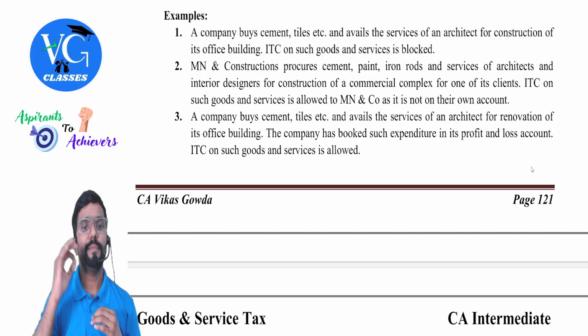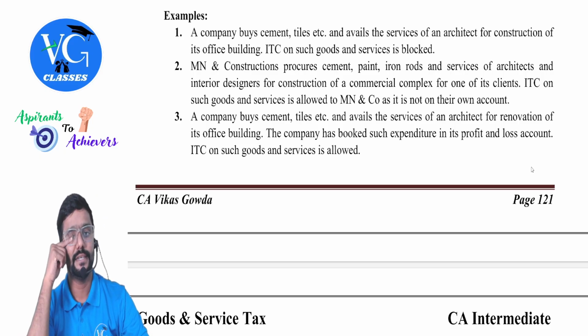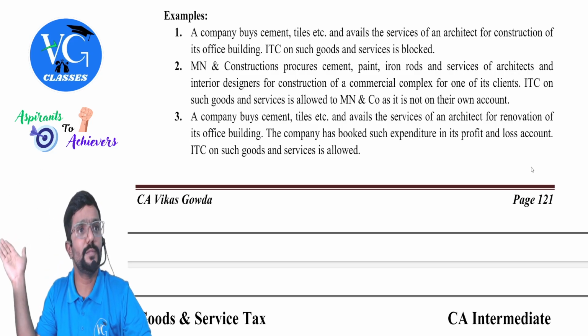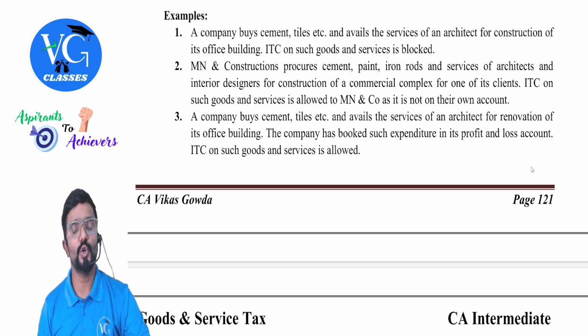Examples. A company buys cement, tiles, and avails the services of an architect for construction of its office building. So, office building, business purpose, still no credit. ITC on such goods and services is blocked.